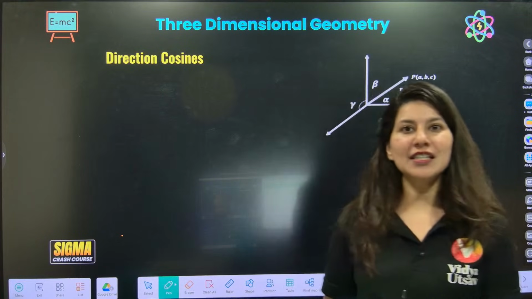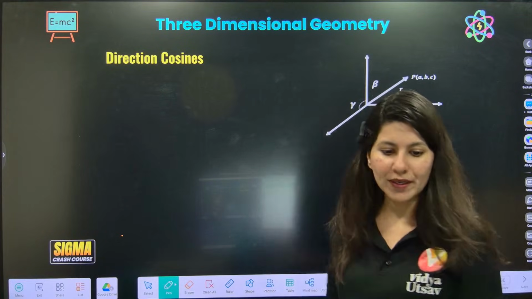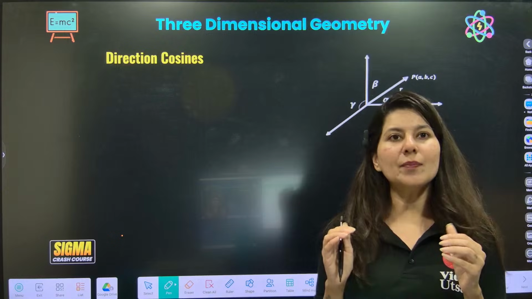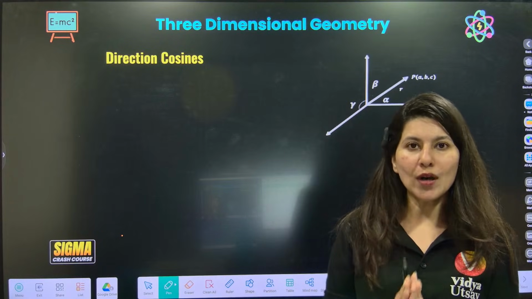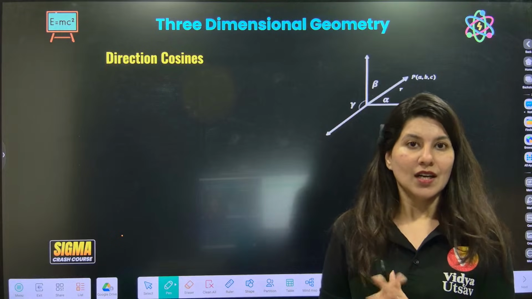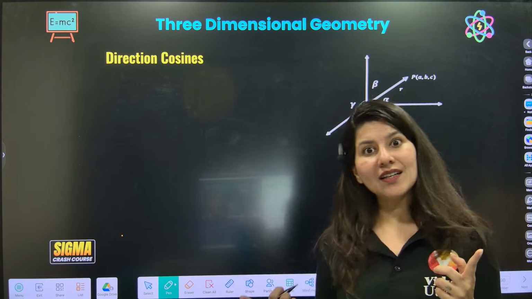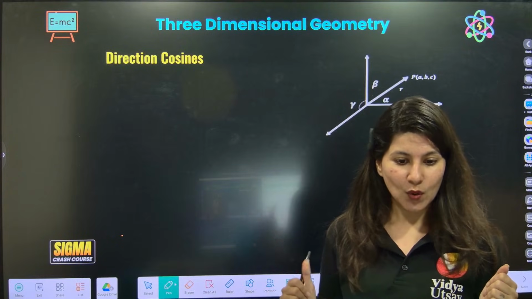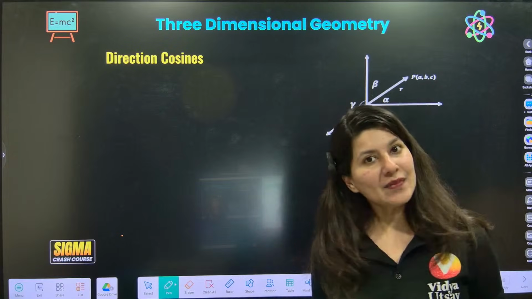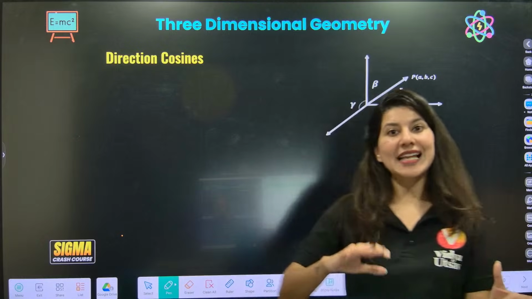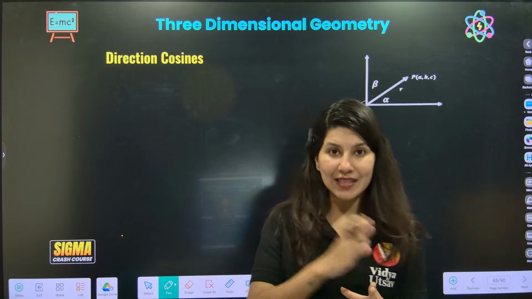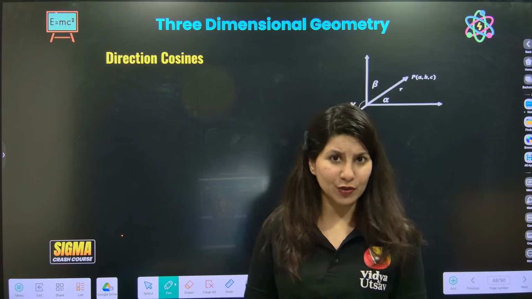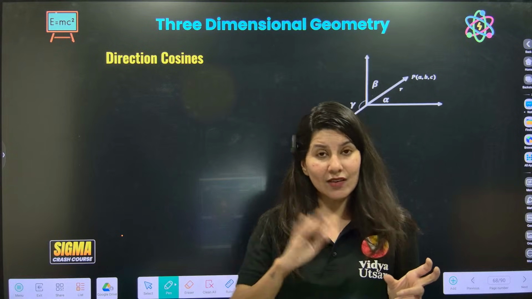See, understand first of all. Let me just take you to 2D geometry. To know any line in 2D geometry, what are the basic things you need? Ma'am, to know a line in coordinate geometry, we need a point and a slope. Point slope form, do you remember? Same thing will be applicable over here in a slightly different manner. If you understand the basics of straight lines nicely, 3D geometry will be quite easier for you. You'll find some similarities, and there will be some differences also.